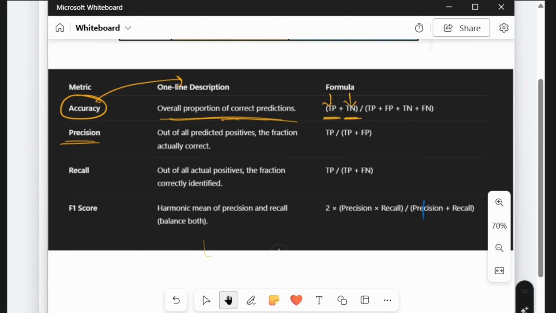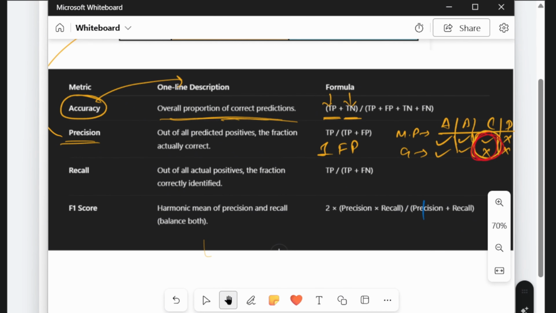For example, the model has predicted in case A, B, C, D, I just randomly take it. This is positive, this is positive, this is positive. And the ground truth is this one is positive, this one is also positive, but this is not positive, and this one is negative. Now we have one case where the model says it's true, but in reality it's not. So precision is linked with false positives.